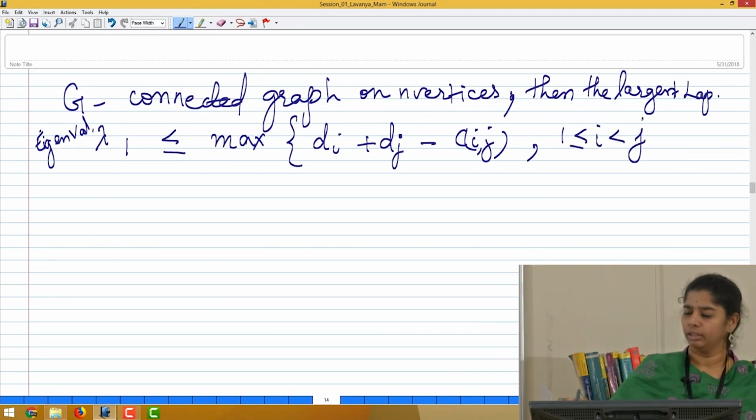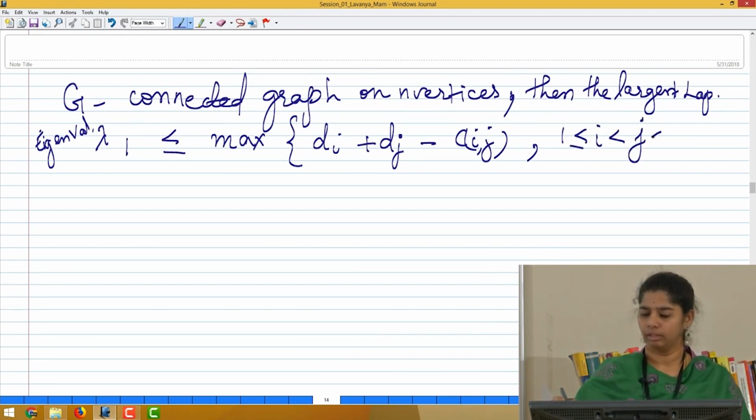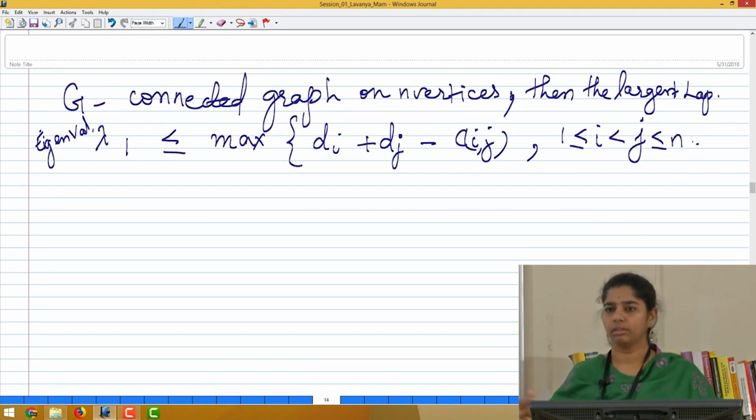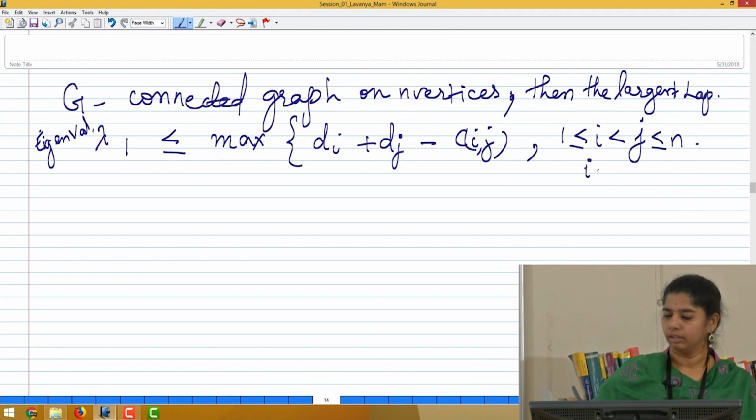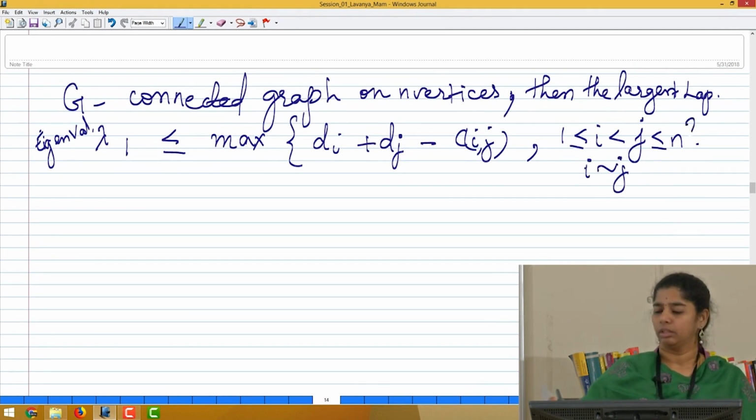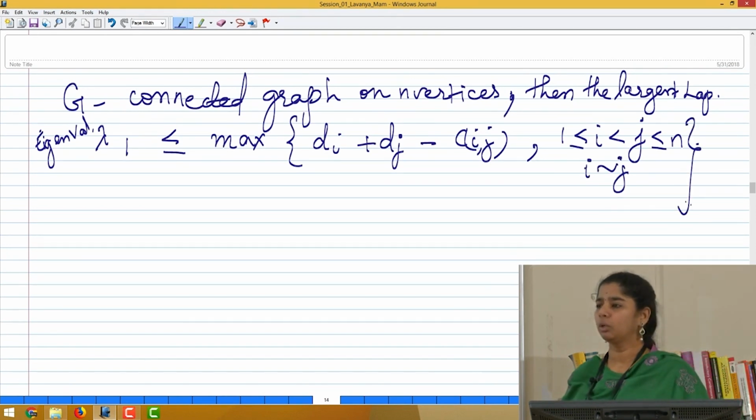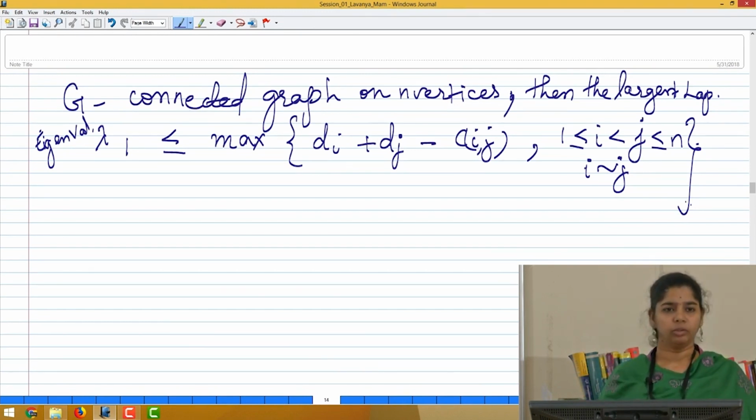Let us take i strictly less than j, and the maximum is taken over all adjacent pairs. So, we will start proving this. From here the other result will follow immediately.